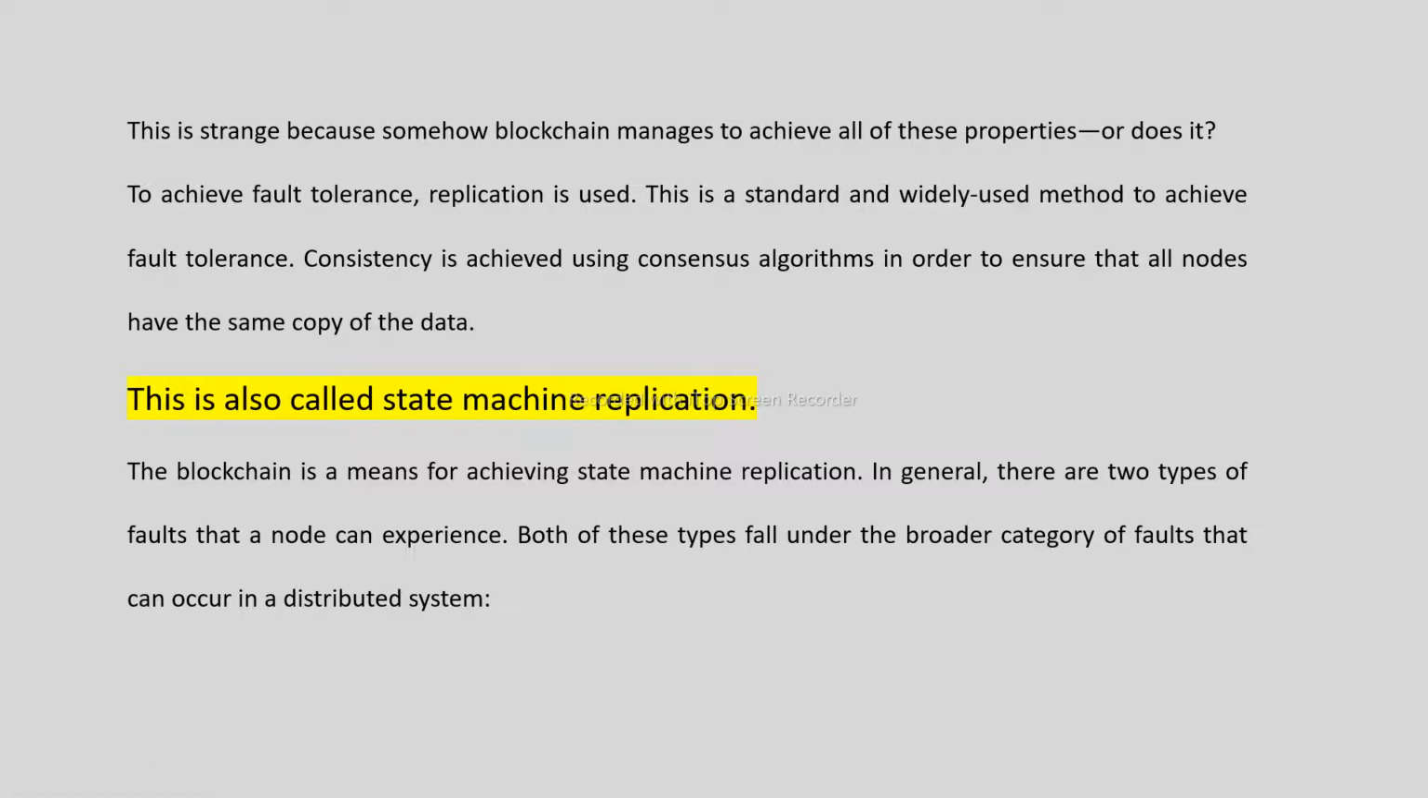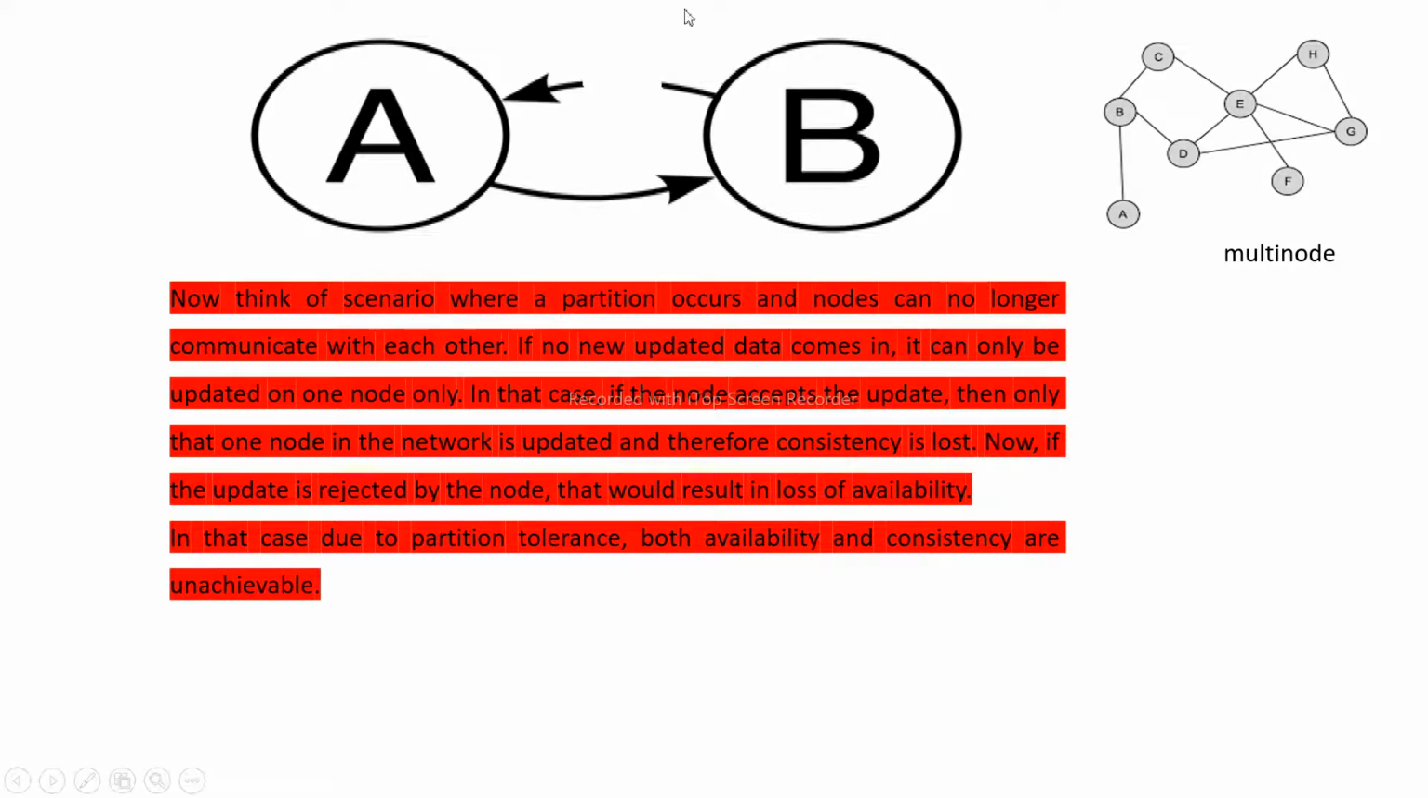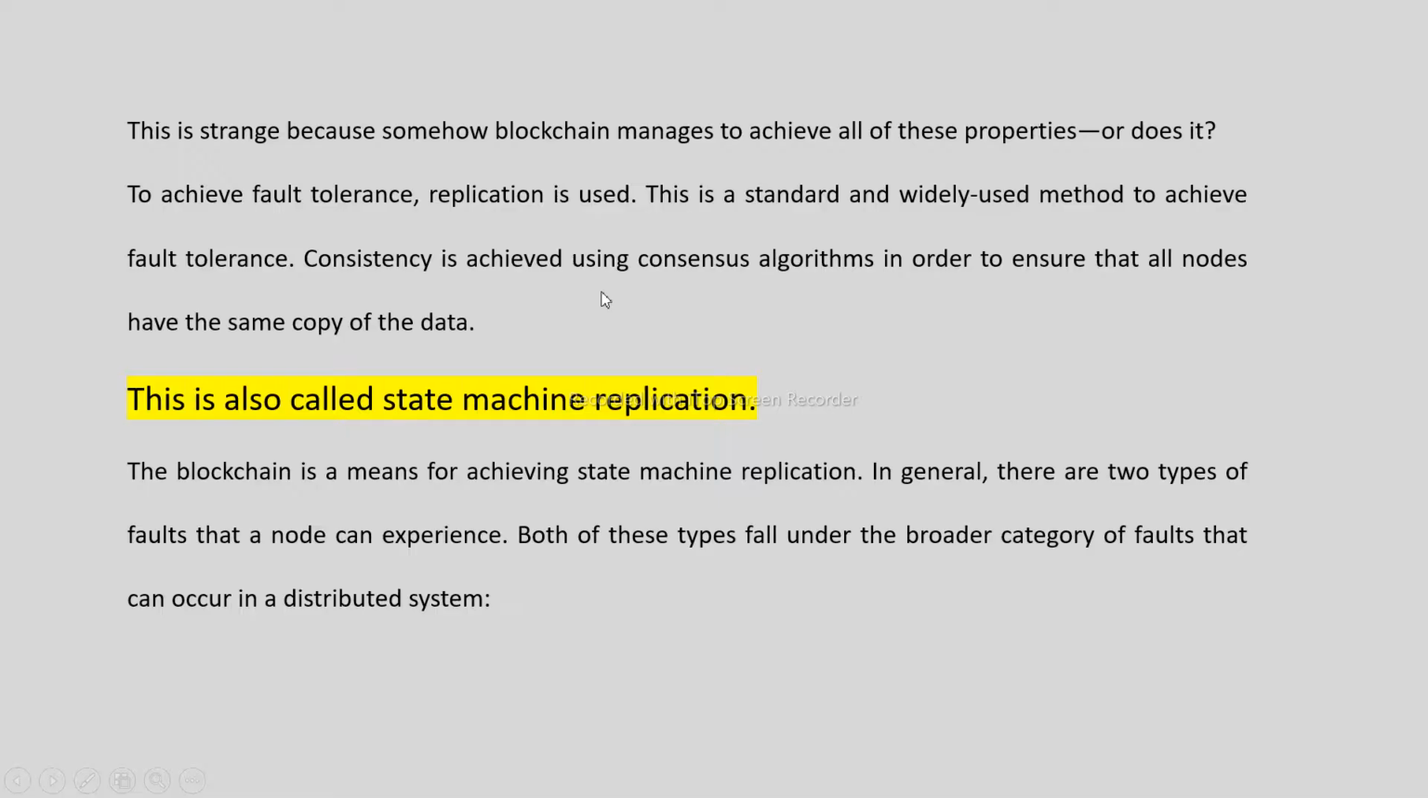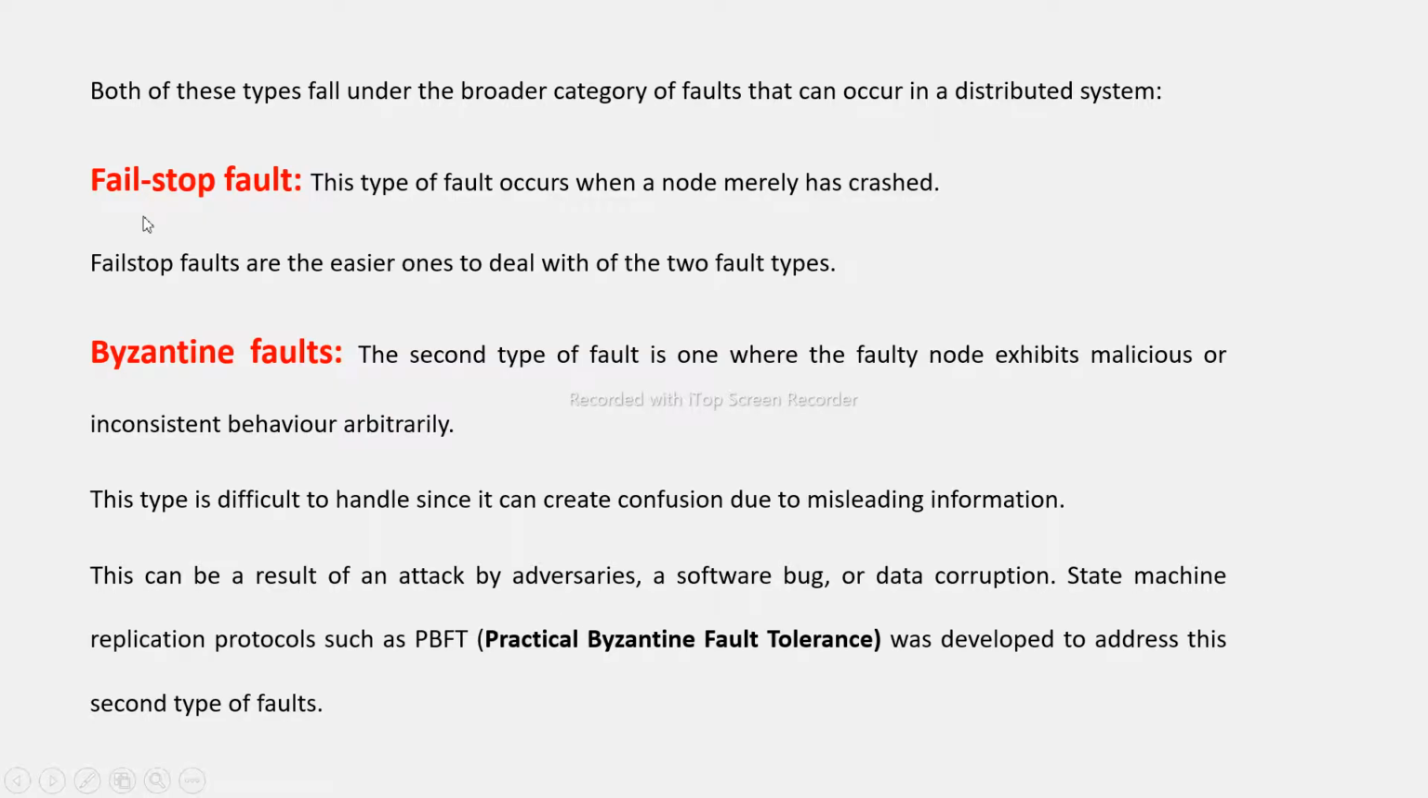So, in the last slide, we saw that there is a problem of the broken link, and how are we going to solve this? We are going to solve it using state machine replication, where the data is replicated and the same copy of the data is stored in all the blocks. In such a way, we are going to achieve consistency, availability, and obviously partition tolerance also. So both of these types of faults are going to occur in the distributed system.